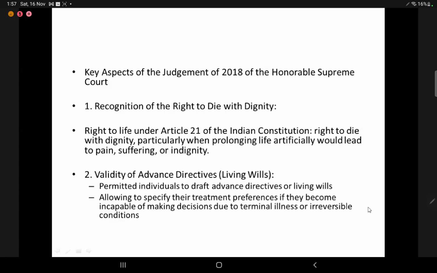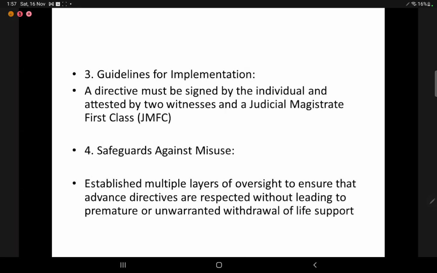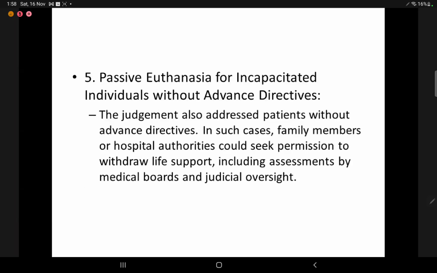The second part was living will or advance directives. It permitted individuals to draft advance directives or living wills, to specify their treatment preferences if they became incapable of making decisions due to terminal illness or irreversible condition. There was a guideline for implementation. It had to be done and attested by two witnesses and a judicial magistrate of first class. And there was a safeguard against misuse because a judicial magistrate was involved. The most important part is there was a provision for passive euthanasia, that is withholding or withdrawing life support for incapacitated individuals who did not have advance directives.